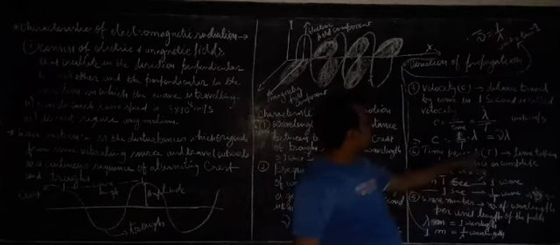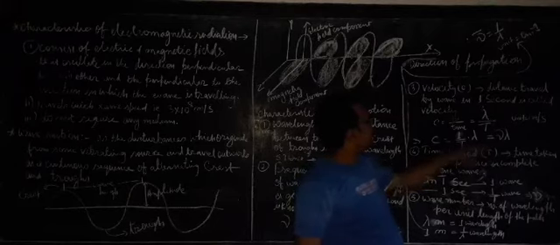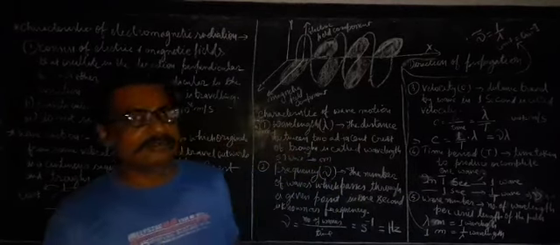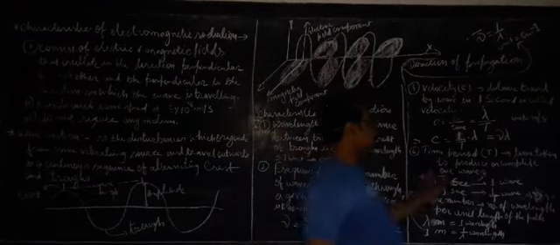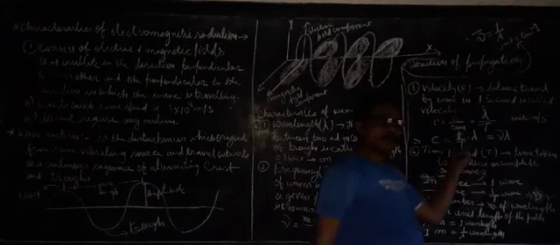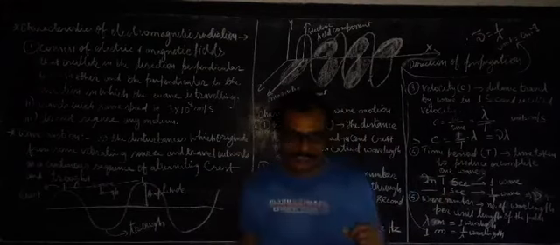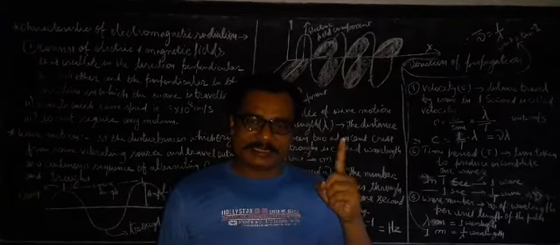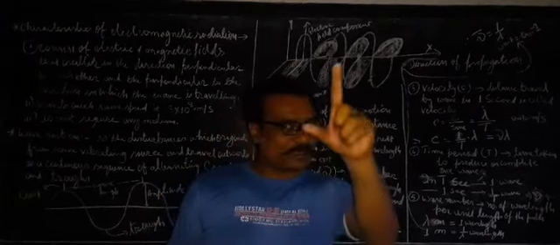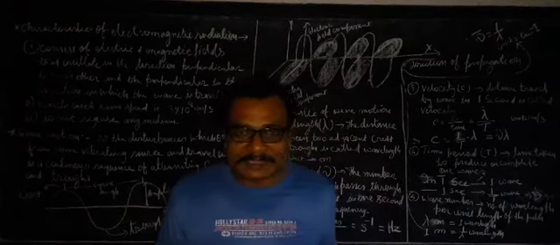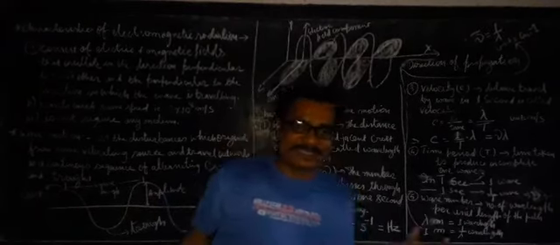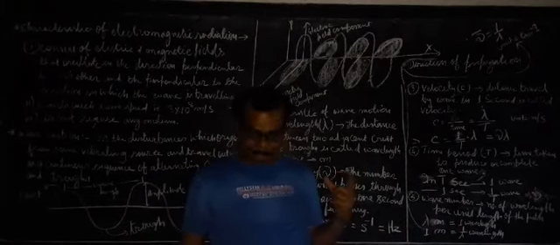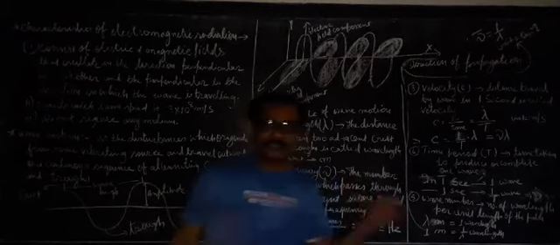So 1 by t is the frequency. Why is it frequency? In time t, one wave is produced. In t seconds, one wave is produced. So 1 by t is the number of waves produced per second.